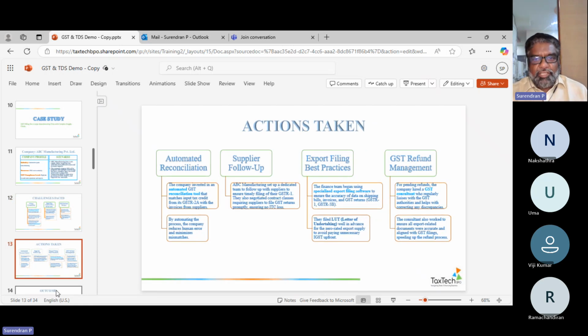So what sort of actions should they take? Let's assume, after our courses, you are working in a company, right? If you are there, what sort of actions will you take? That is where you have to think. You will proportionately keep the accounts in order. That means you will have an automated reconciliation pattern, which you will understand. Second, you will have a follow-up chain through the journals. You will have a proper supplier follow-up. Third one, you will have the best export filing services, and you will come to know a proper GST refund management system.